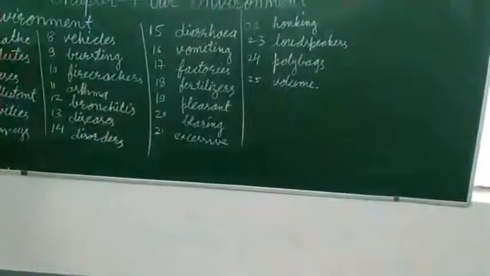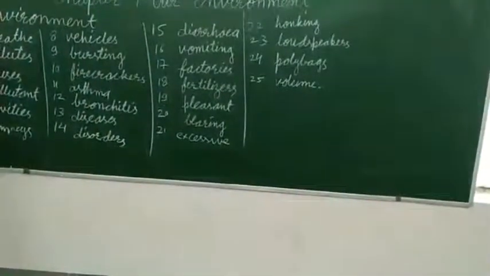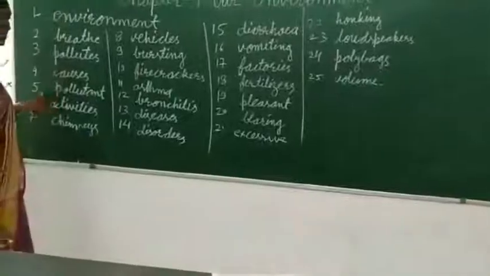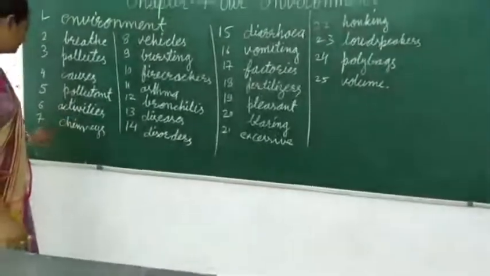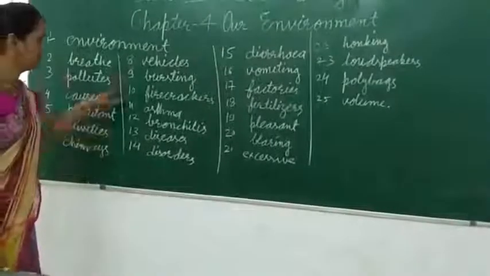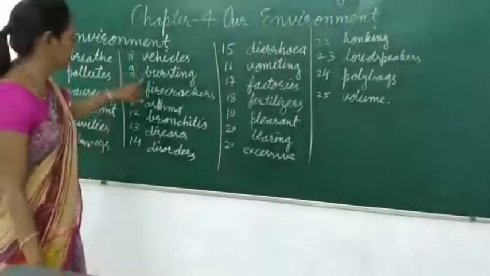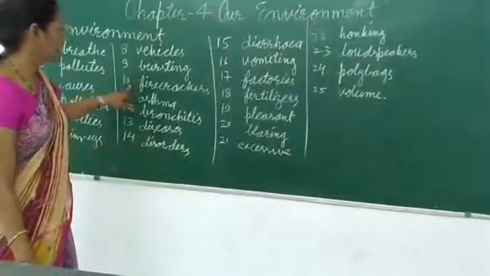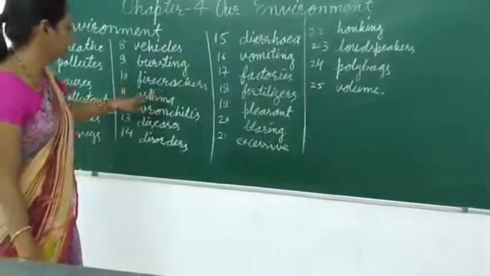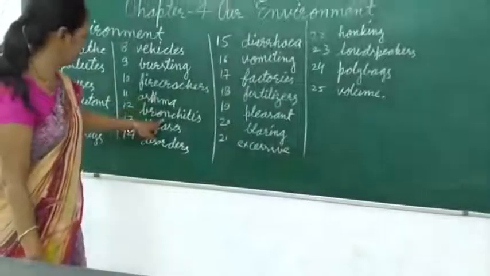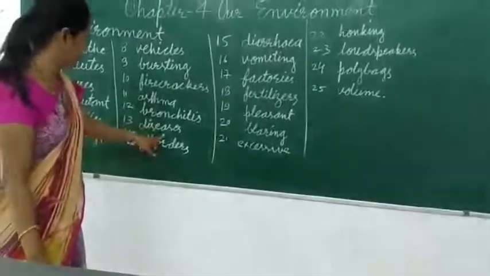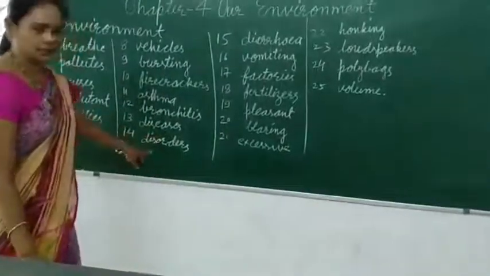Number 1, breathe. Number 2, pollutes. Number 4, causes. Number 5, pollutant. Number 6, activities. Number 7, chimneys. Number 8, vehicles. Number 9, bursting. Number 10, firecrackers. Number 11, asthma. Number 12, bronchitis. Number 13, diseases. Number 14, disorders.